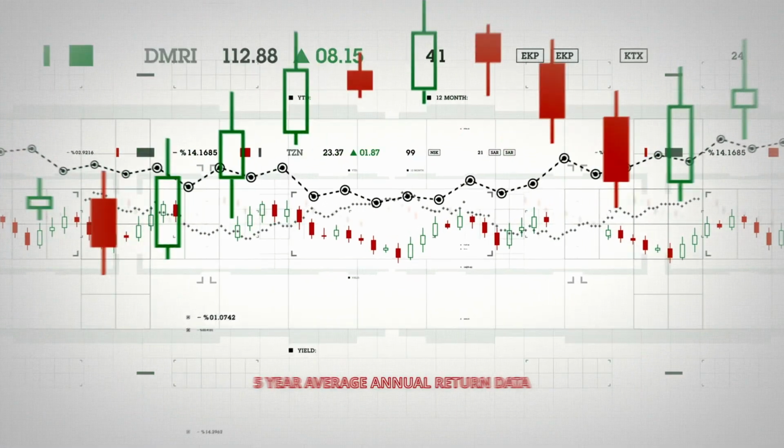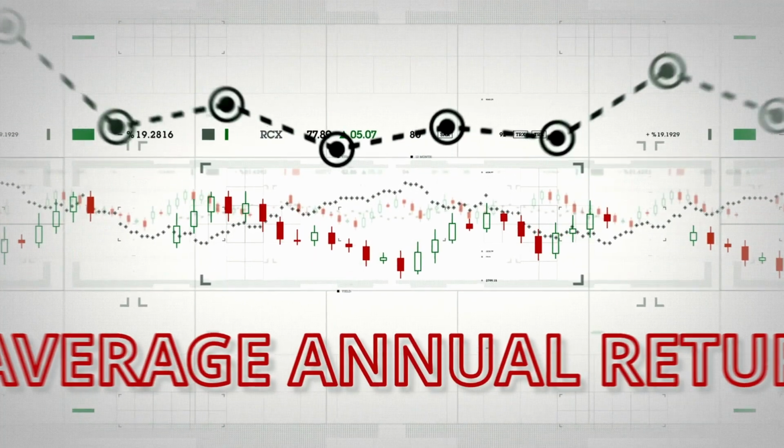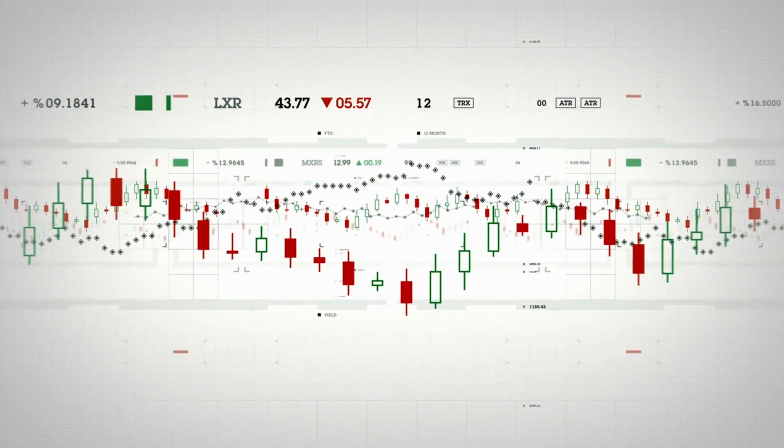Where possible, I'm going to use the 5-year average annual performance data provided by Vanguard in their fund fact sheets. This will mean looking at the returns over 5 years, totaling it all up and dividing it by 5 to get the average annual return for each year. These figures are for interest only, and you should not rely on past performance as an accurate indicator of what will happen in the future.